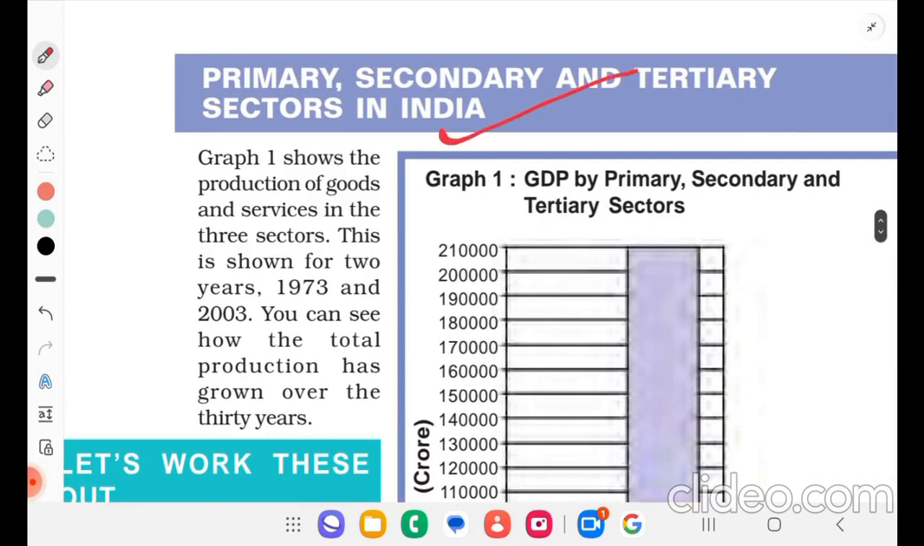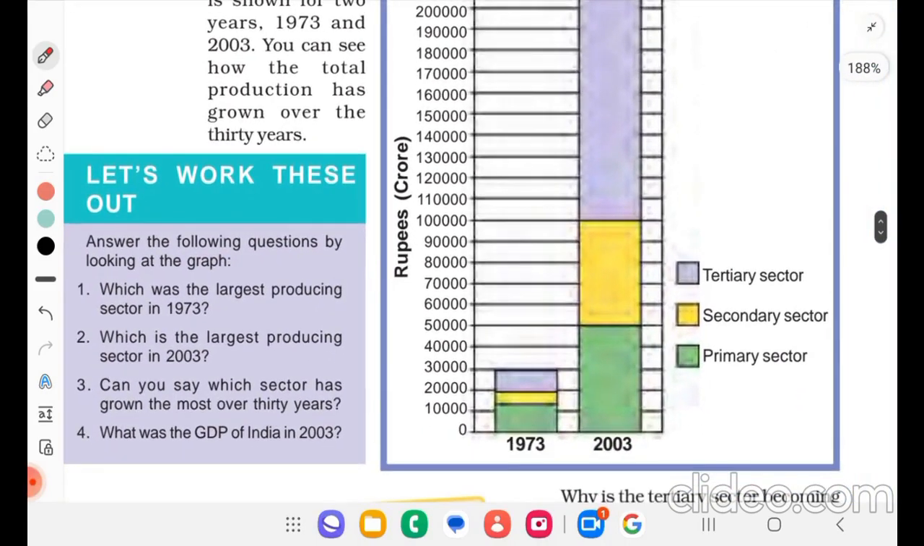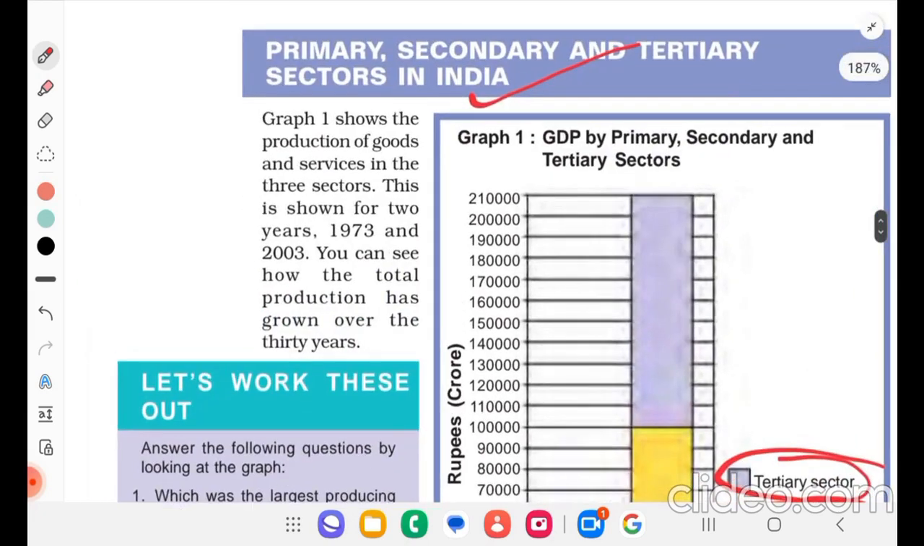Graph 1 shows, they are talking about graph 1. This is graph 1. Green is primary, yellow is secondary, purple is tertiary. Graph 1 shows the production of goods and services in the three sectors. This is shown for 2 years, 1973 and 2003. You can see how the total production has grown over 30 years.